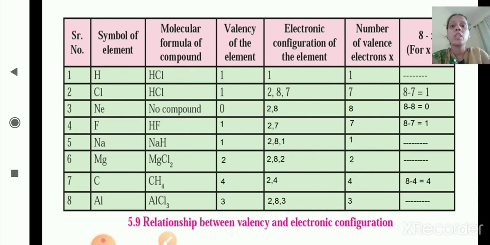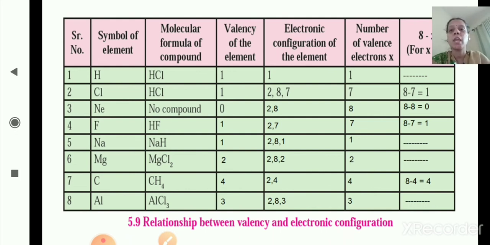In the outermost shell it has 7 electrons, so 8 minus 7 is 1, therefore its valency is 1. Now neon. Neon has 0 valency because its outermost shell is completed. It has 8 electrons in the outermost shell, so it will not gain or lose electrons, so its valency is 0. Now the next one is F, fluorine. The electronic configuration is 2, 7. In the outermost shell there are 7 electrons, so 8 minus 7 is equal to 1, that's why its valency is 1.